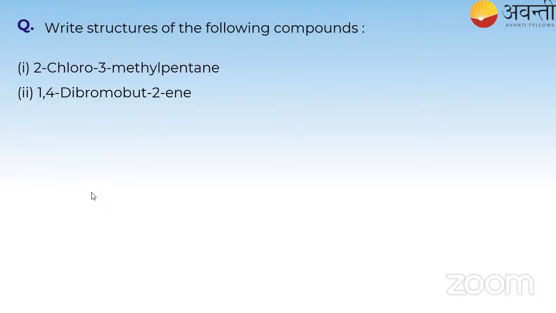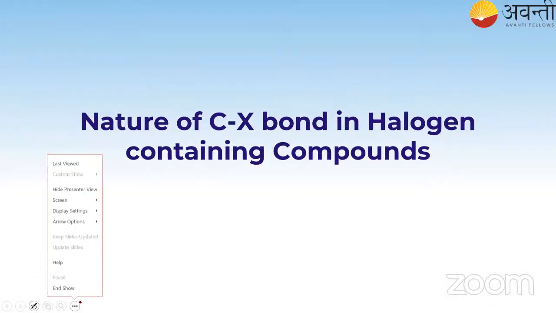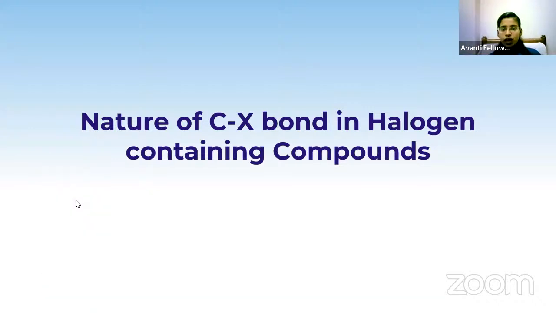Now I will go for the next topic. What is the last topic of today's class? Nature of carbon halogen bond. Okay. Nature of carbon halogen bond. So can you all see the screen? It is the nature of carbon halogen bond in halogen containing compounds.